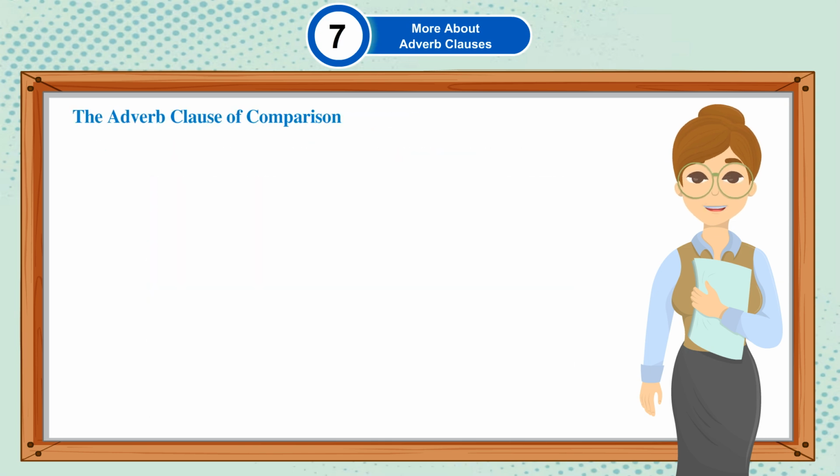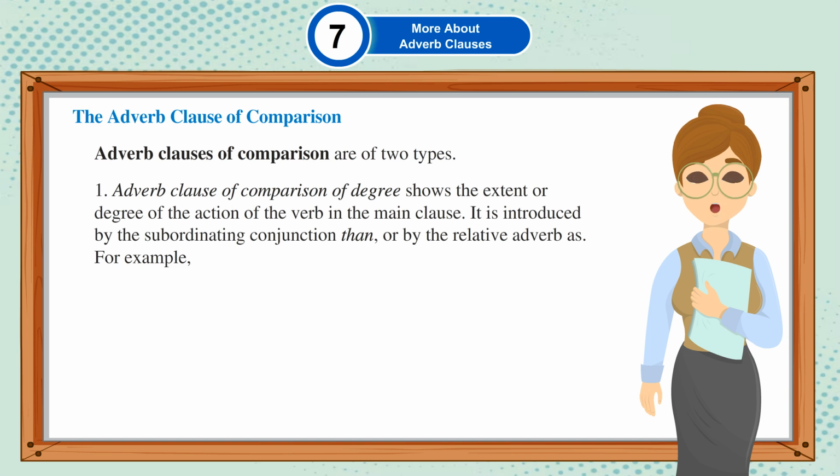The adverb clause of comparison. Adverb clauses of comparison are of two types. Adverb clause of comparison of degree shows the extent or degree of the action of the verb in the main clause. It is introduced by the subordinating conjunction than or by the relative adverb as.